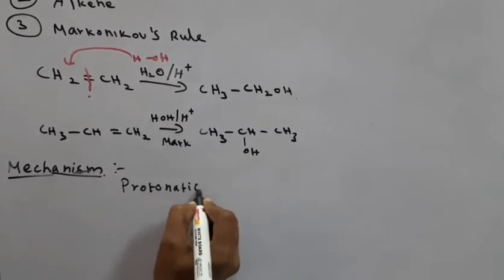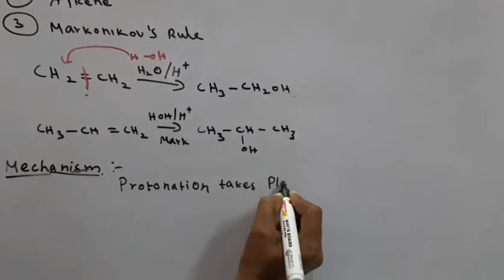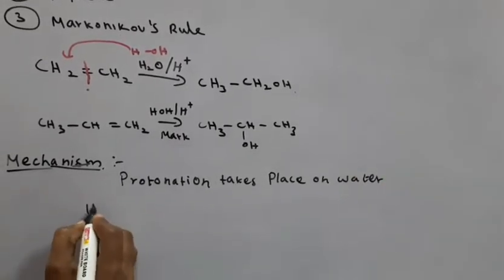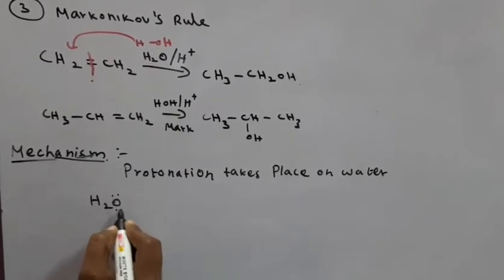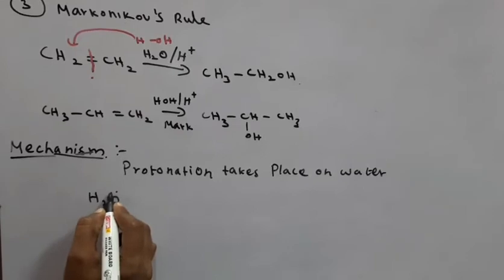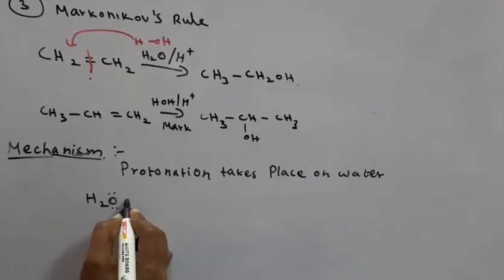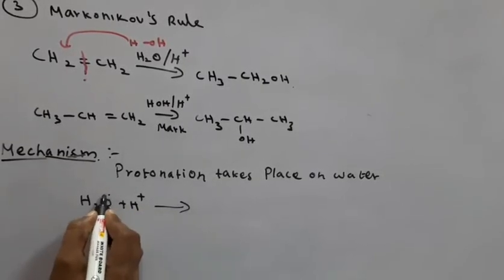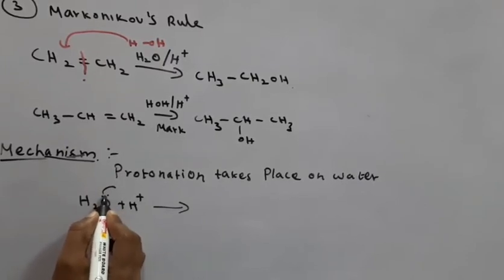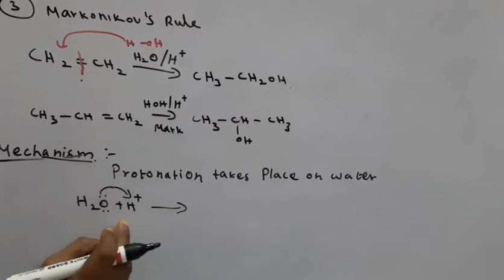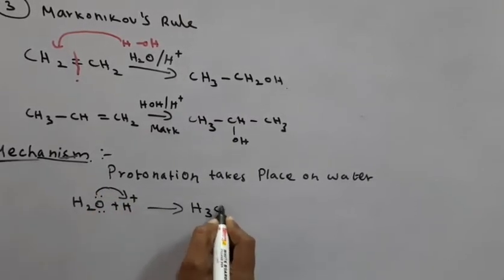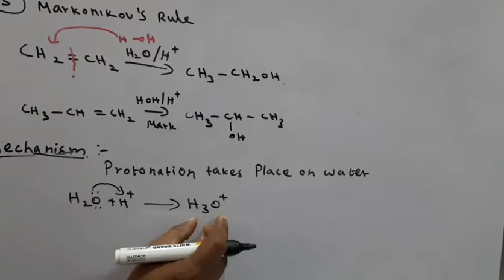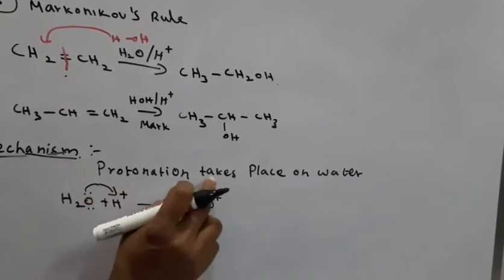In H2O, the oxygen is highly electronegative and contains a pair of electrons, and H plus in the acidic medium is electron deficient. So with the pair of electrons donation, a hydronium ion forms. Protonation means catching H plus because of the presence of a lone pair of electrons, so we get the hydronium ion. That is protonation on water.